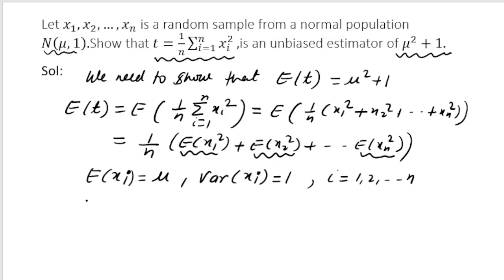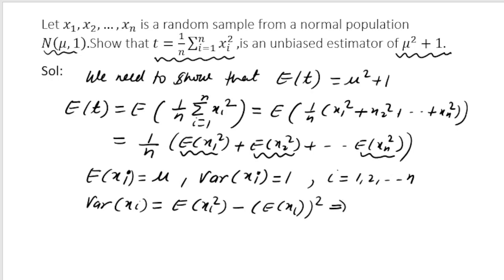Now there is a definition which we have studied in detail earlier. So if I ask you what is variance of xi, you will say that it is expectation of xi square minus expectation of xi whole square.